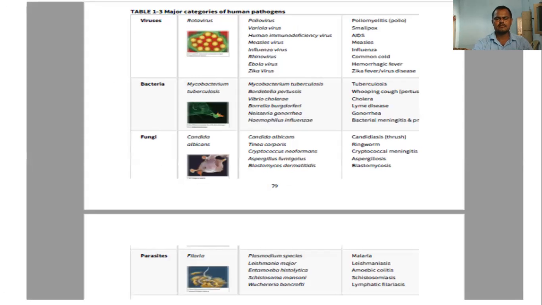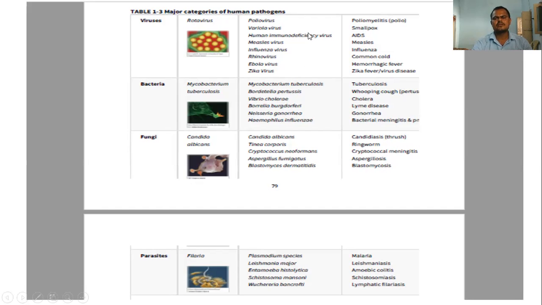You can see here the list of parasites or pathogens, which are the main major categories of human pathogens. This list is of those probably causing disease in human beings. We know well the diseases caused by these particular pathogens, viruses like rotavirus, papillomavirus, variola virus, measles virus, Zika virus.